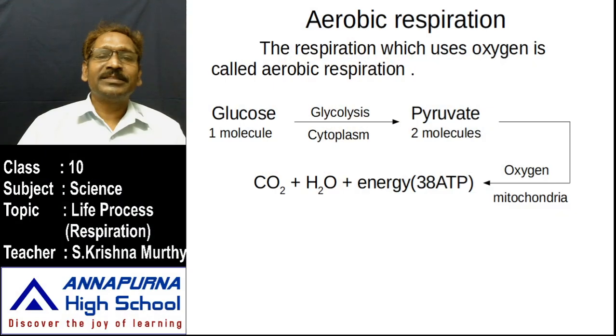While inhaling, the oxygen is absorbed along with the blood cells in the lungs, and that is supplied to each and every cell. In the presence of oxygen, simple molecules such as glucose, fatty acids, amino acids are split to release energy. When respiration happens in the presence of oxygen, that is called aerobic respiration.